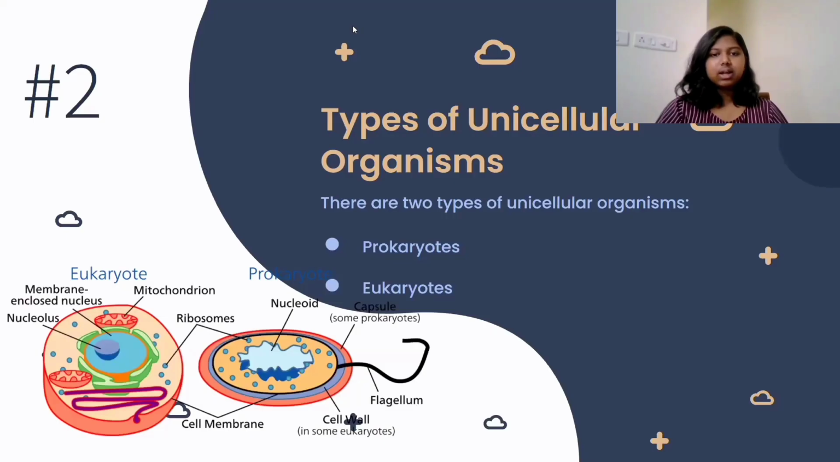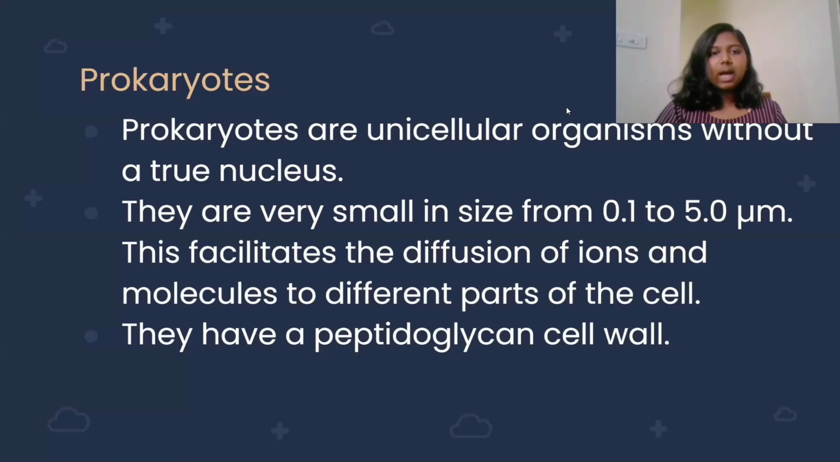Types of unicellular organisms. There are two types of unicellular organisms, prokaryotes and eukaryotes. Now we are going to learn about these two types in detail. Prokaryotes are unicellular organisms without a true nucleus. They are very small in size, from 0.1 to 5.0 microns. This facilitates the diffusion of ions and molecules to different parts of the cell.